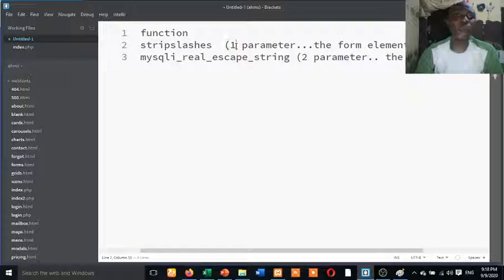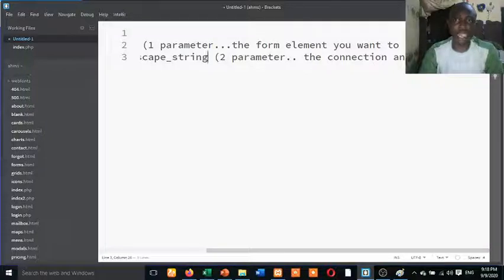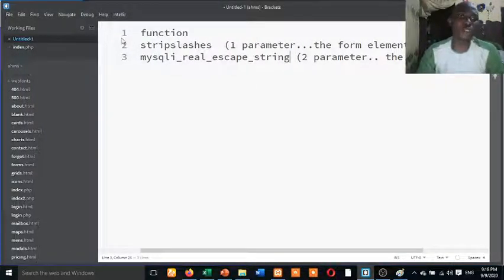Stripslashes only needs one parameter, which is the HTML form element you want to prevent SQL injection from. The mysql_real_escape_string function requires two parameters. One parameter is the connection, and the second one is the element you want to prevent. You are going to get it now. Let us forget about all these functions.